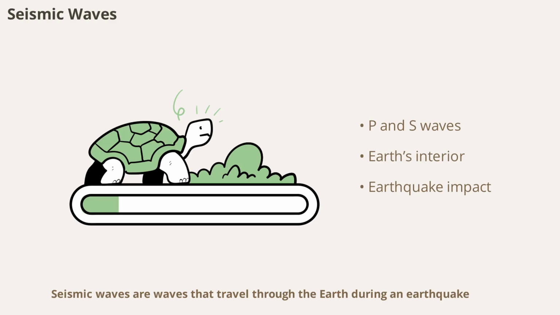Seismic waves are waves that travel through the Earth during an earthquake. They help scientists study the Earth's interior and predict the impact of earthquakes. There are different types of seismic waves, including primary (P) and secondary (S) waves, each with unique properties and effects.